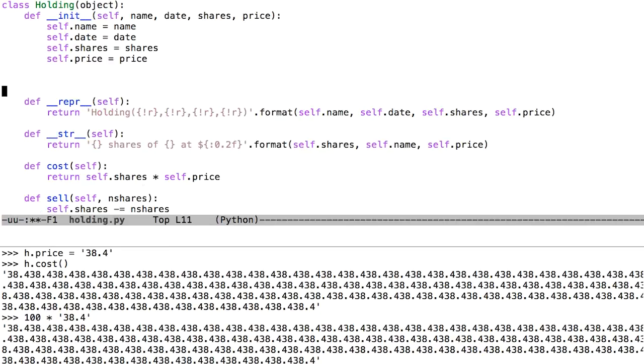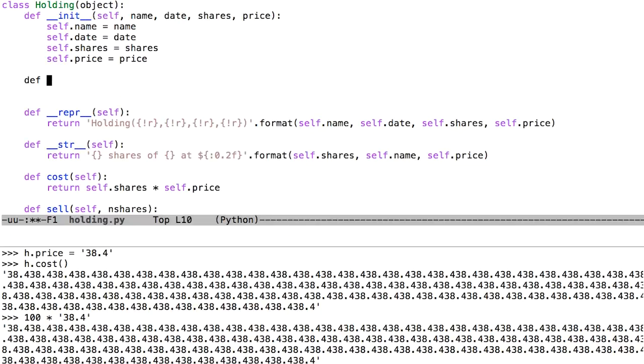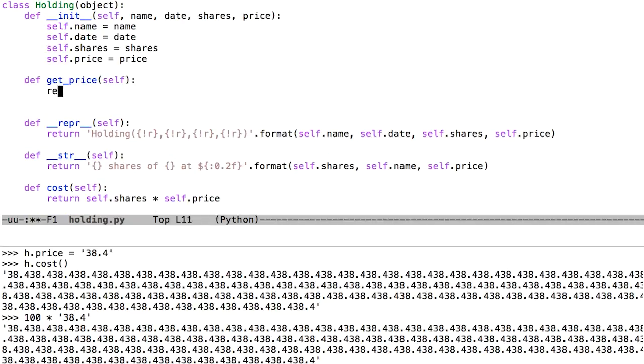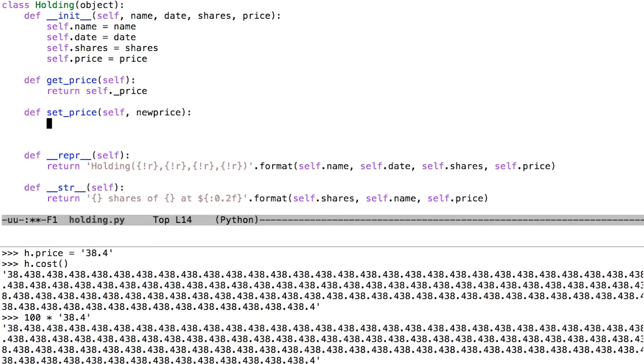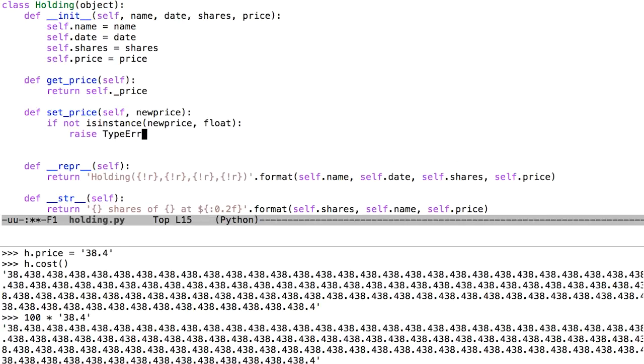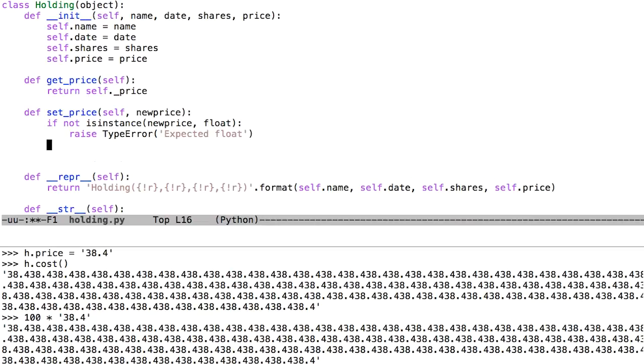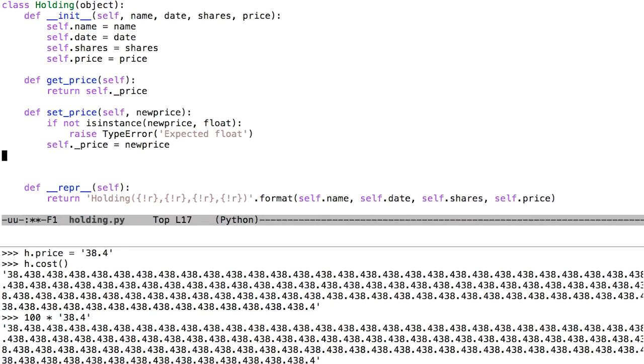One of the things that you might do to address that problem is go into the class and try to control the price through maybe a get and a set function. This is a fairly standard technique that you will see in other programming languages. The idea is that I'm going to write a pair of getters and setters that in some sense manage access to that attribute. So maybe I have get price and I have set price. And then in the set price, I would do some kind of validation. I would say if this is not a float, then you're going to get a type error. You might take some approach like this.